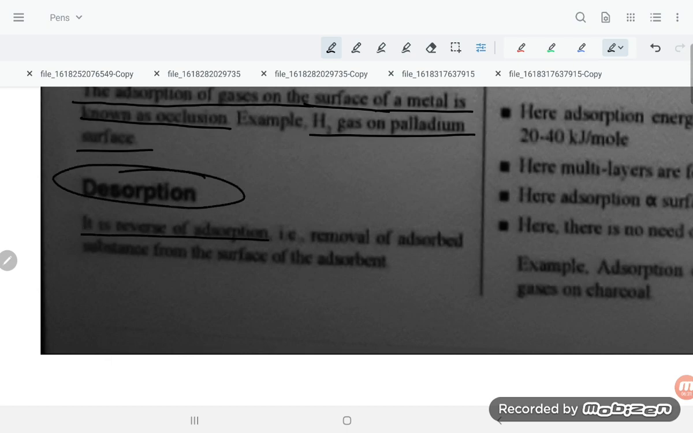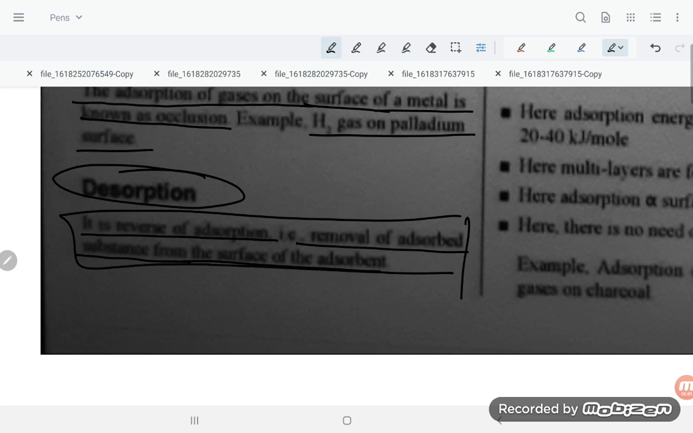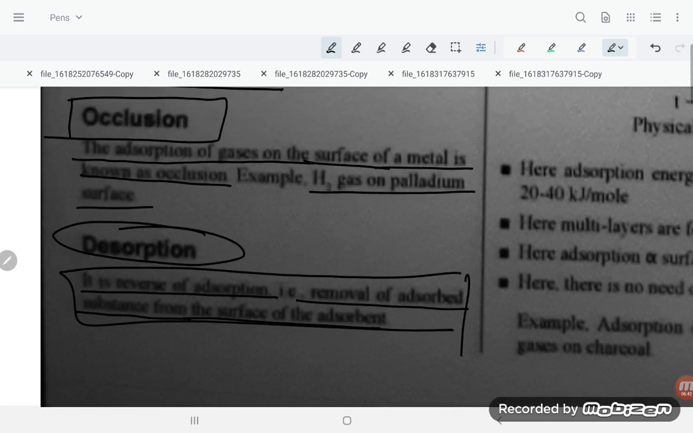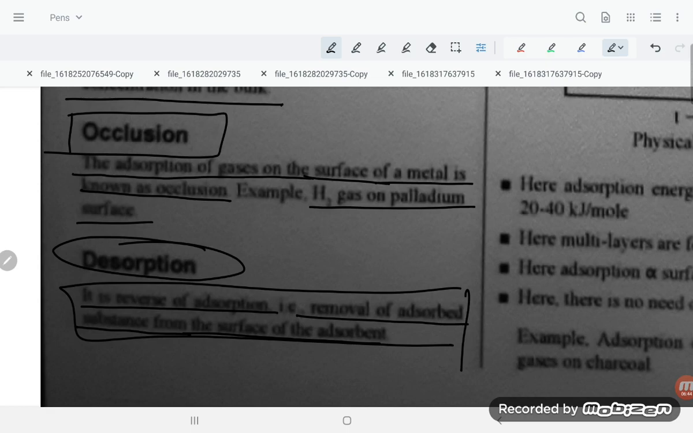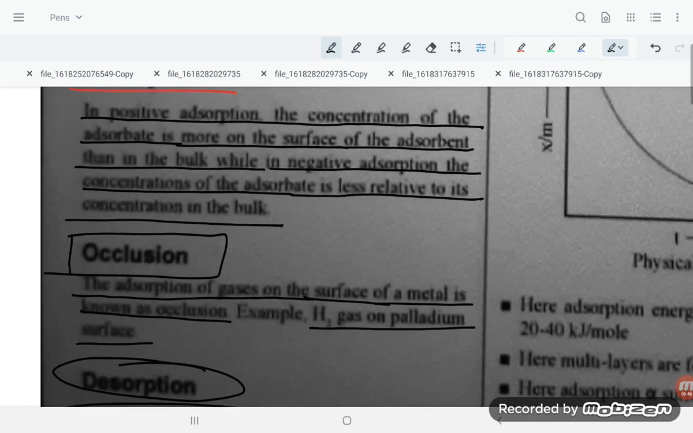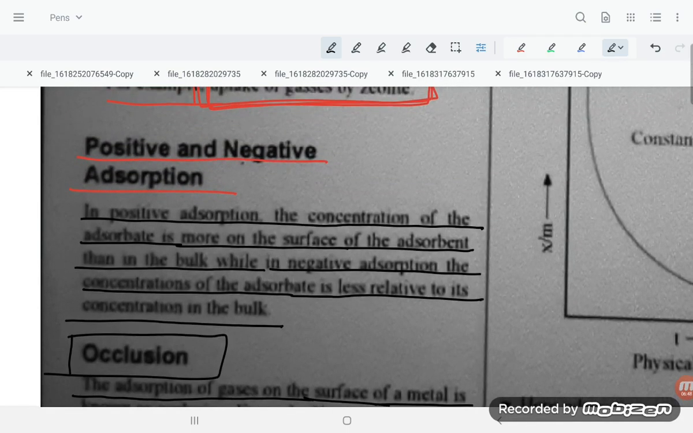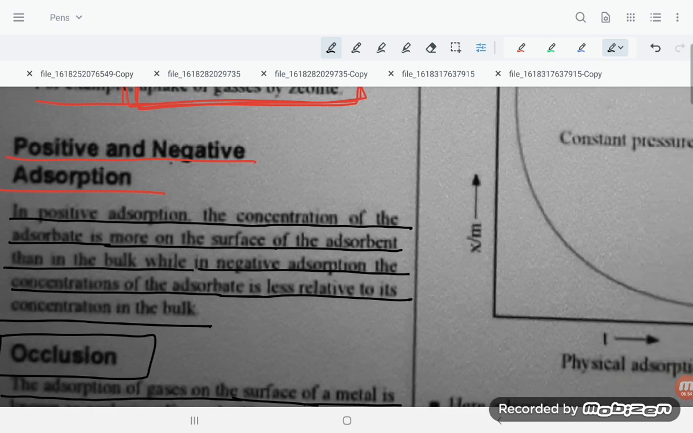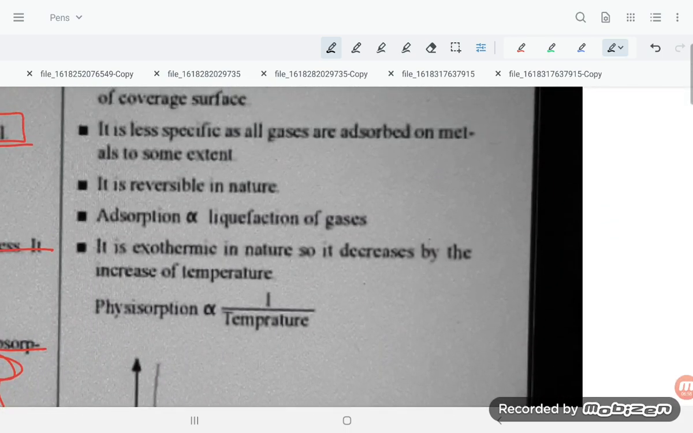It is the reverse process of adsorption. That is, removal of adsorbed substance from the surface is known as what, students? That is desorption. Occlusion means gas is getting adsorbed on the surface of metal. Desorption means reverse process of adsorption. Positive adsorption means more concentration on the surface. Negative adsorption means more concentration in the bulk.